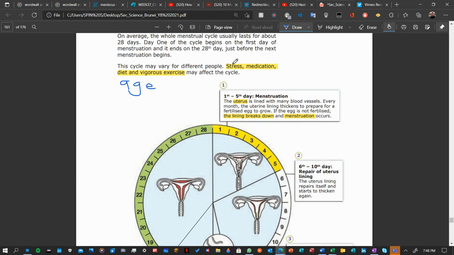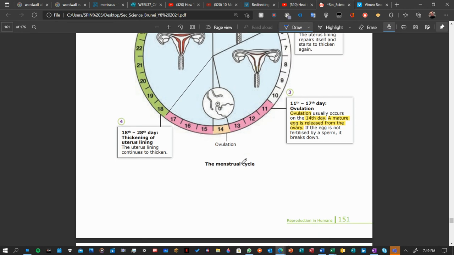When a person is very stressed, takes a lot of medicine, diets very strongly, or exercises excessively, it causes stress to the body. When the body is stressed, it's very unlikely for the person to become pregnant, because if a person is stressed when pregnant, most likely the baby will become stressed out as well, and that can cause the baby to die. So your body is protecting you: if you're under any of these conditions, it will prevent you from becoming pregnant, and the menstrual cycle will happen. Okay, that's all. Hope you guys understand.